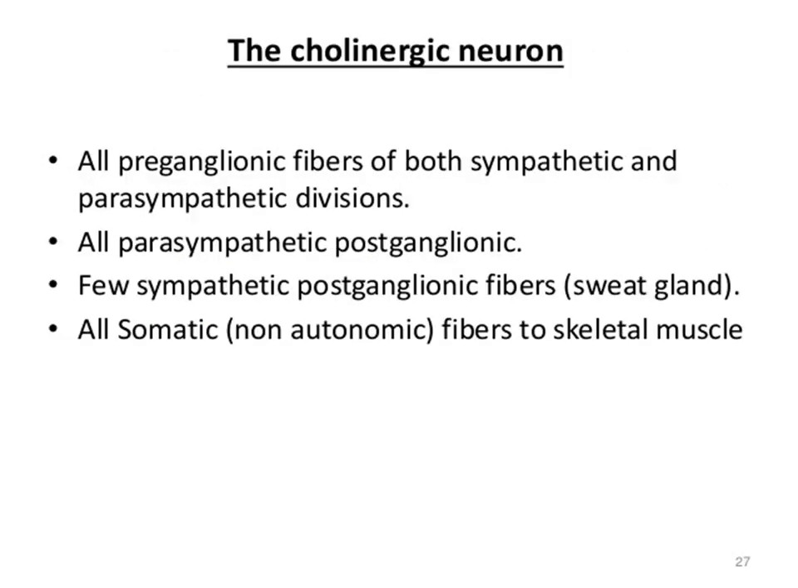The cholinergic neuron. All preganglionic fibers of both sympathetic and parasympathetic divisions, all parasympathetic postganglionic fibers, and a few sympathetic postganglionic fibers, that is, the sweat glands, which are useful in the secretion of sweat. And the last point is all somatic non-autonomic fibers to skeletal muscle.